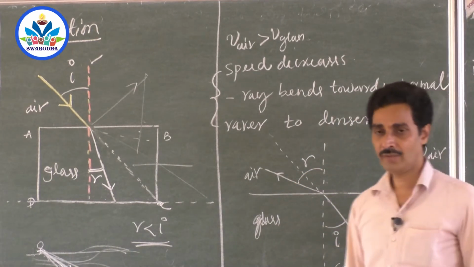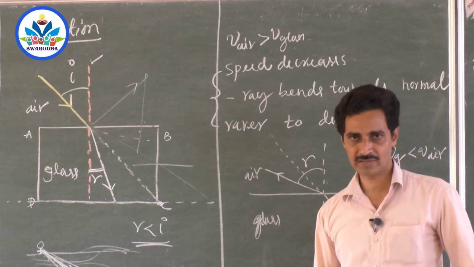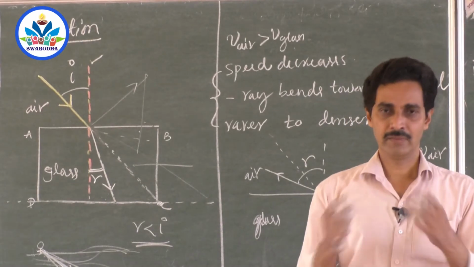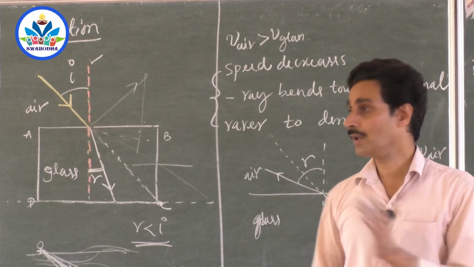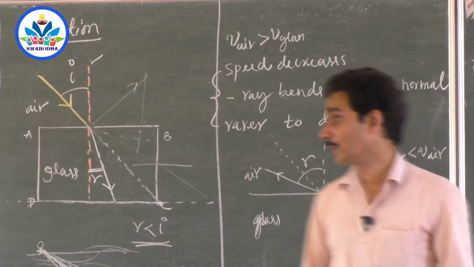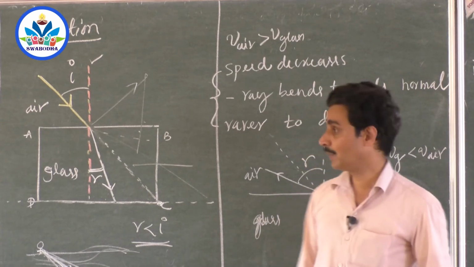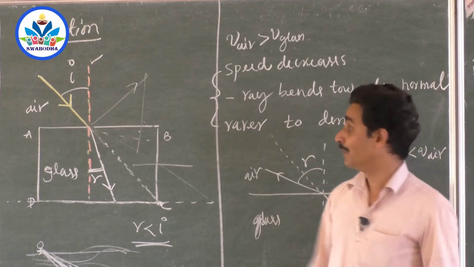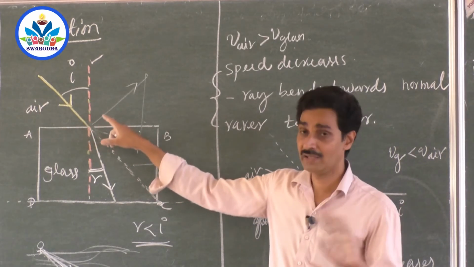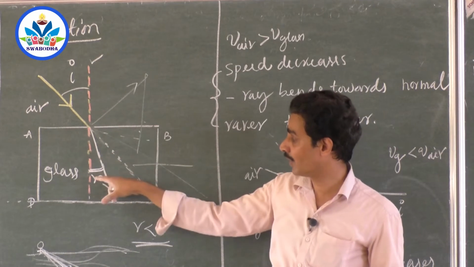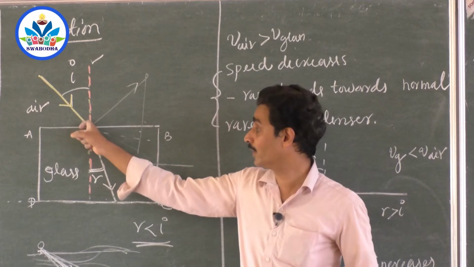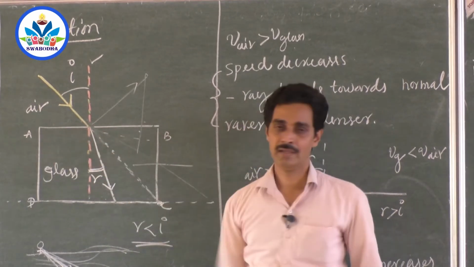First law. So first law of refraction is when a ray of light undergoes refraction when it travels from one medium to another, the incident ray, the refracted ray and the normal drawn all lie in the same plane. But don't write incident ray, refracted ray and normal ray. Normal is not a ray because you are very good in writing rhyming words like Jack and Jill went up the hill. But it is not so here. Normal is simply a line. It is not at all a ray. Just for our convenience we have drawn a normal. So incident ray, refracted ray and the normal drawn at the point of incidence to the surface all lie in the same plane.